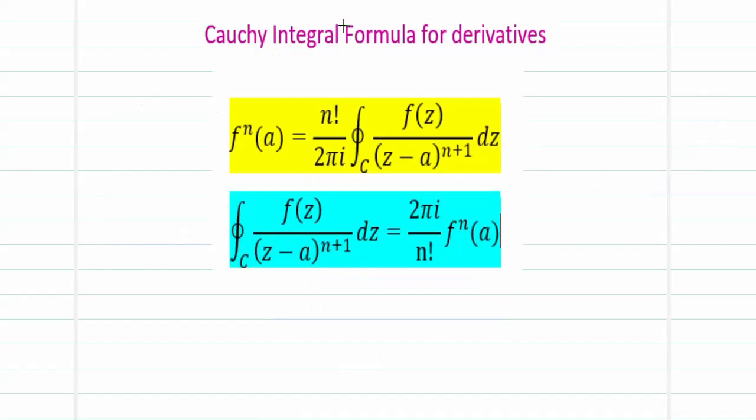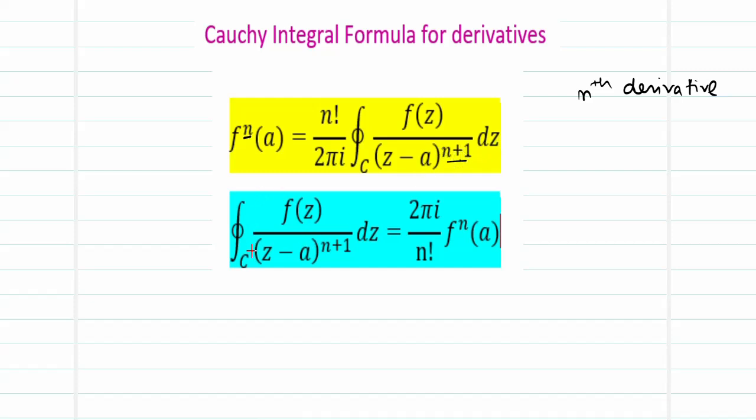We move on to the Cauchy integral formula for derivatives, which says that f n of A, n standing for the nth derivative, is n factorial by 2 pi i times the integral over C of f of z by z minus A power n plus 1. If it is n here, it is n plus 1 over here.